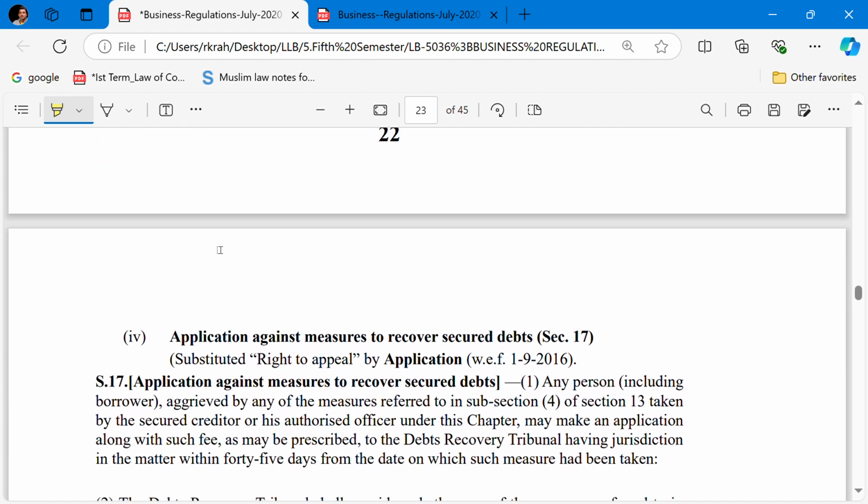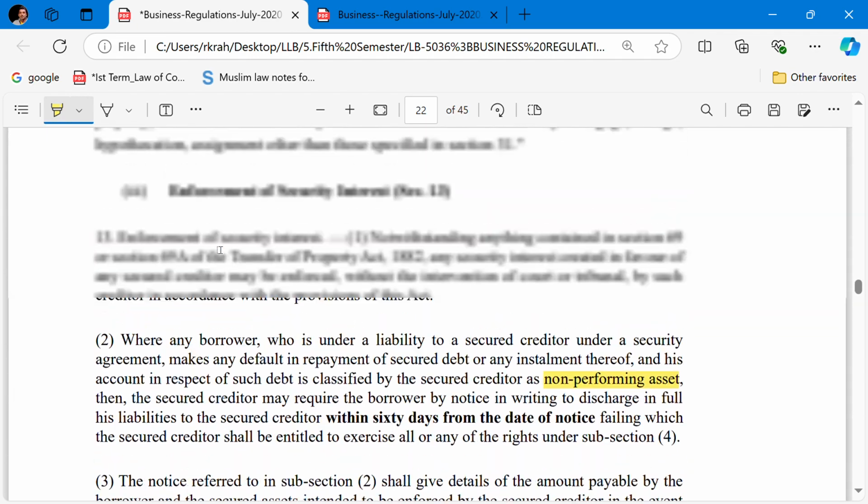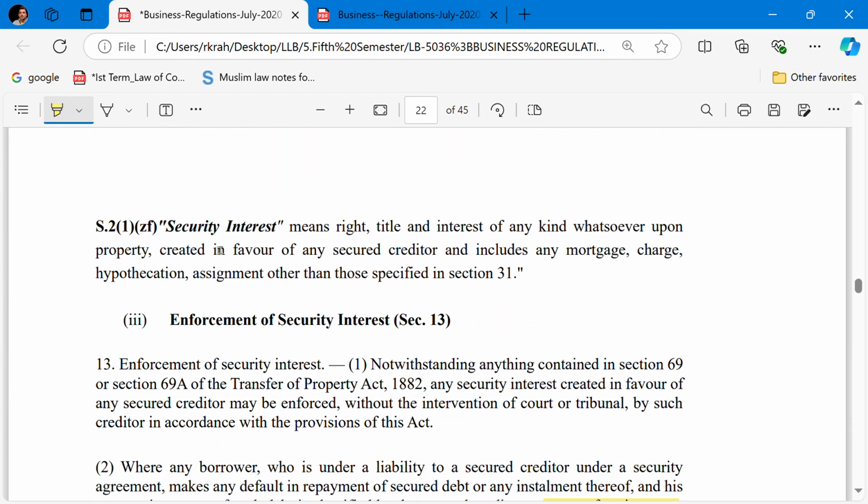So now come to Section 17, which talks about the application against the measures to recover the secured debt. Under Section 13 it talks about the enforcement of the secured assets, the security interests.